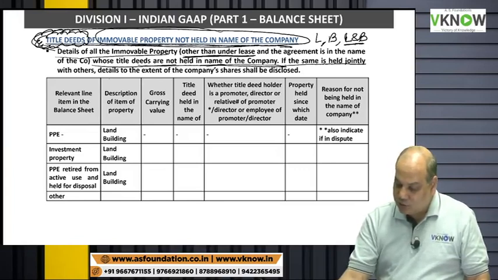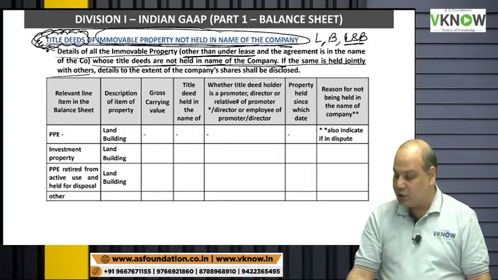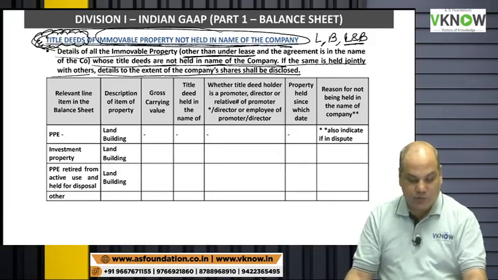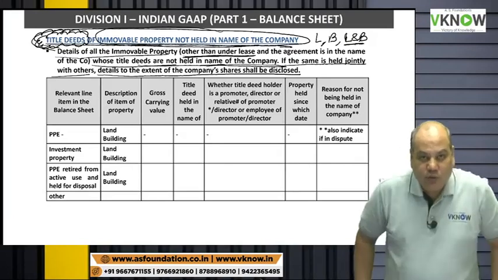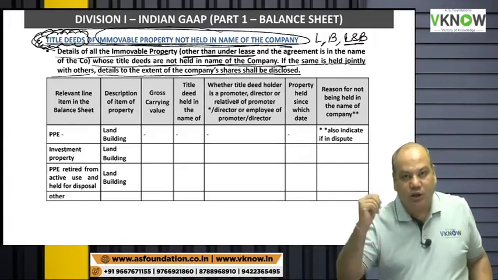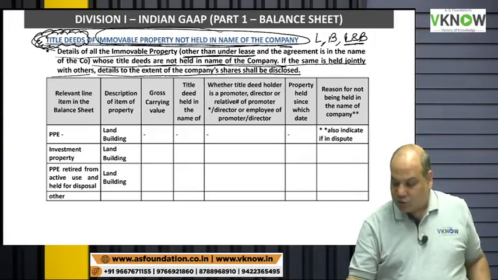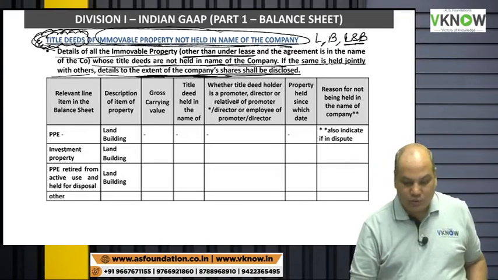If the same is held jointly with others, details to the extent of the company's share will be disclosed. In case you are going to hold an immovable property jointly with another party, the details of that to the extent of the company's share will be disclosed.